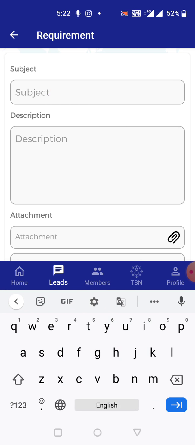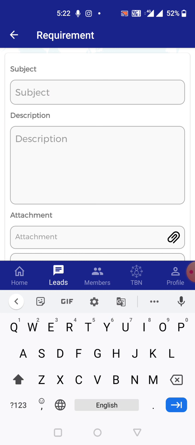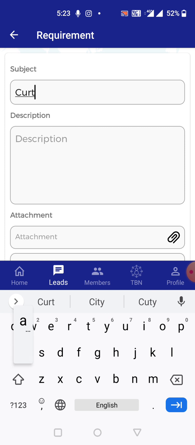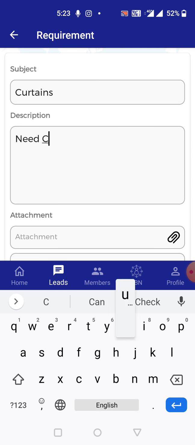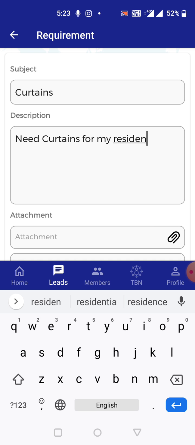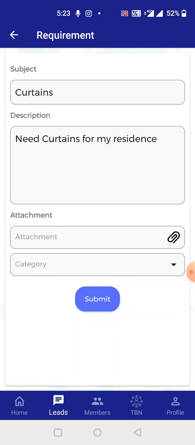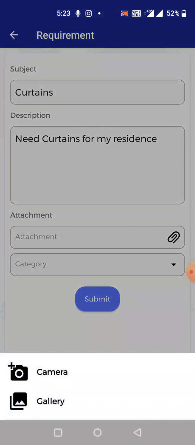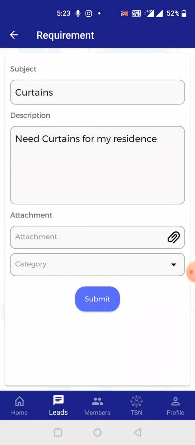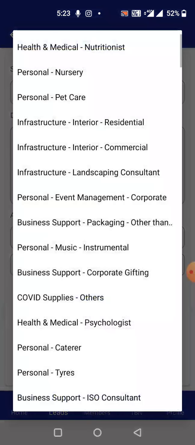So supposedly I have a requirement of, let's say, curtains. Description: need curtains for my residence. Attachment: if I want to showcase the section where I want to put curtains, I can put an attachment as well. You can use your gallery option or latest camera option. And other than that, you need to select the category.